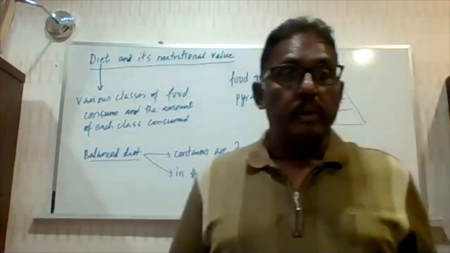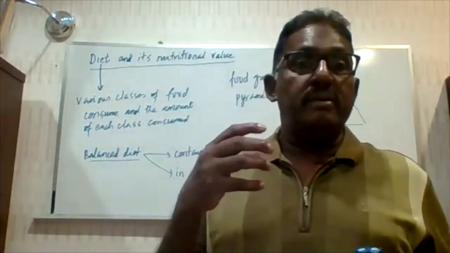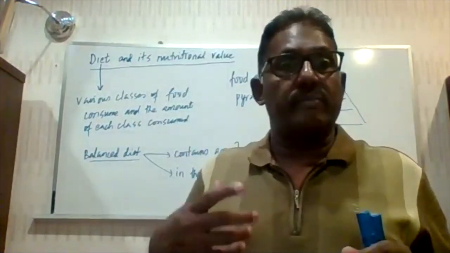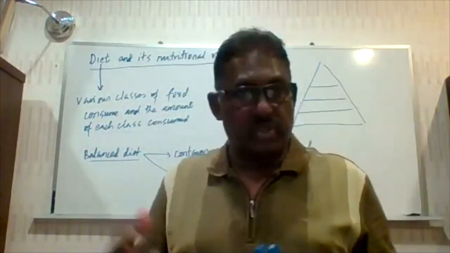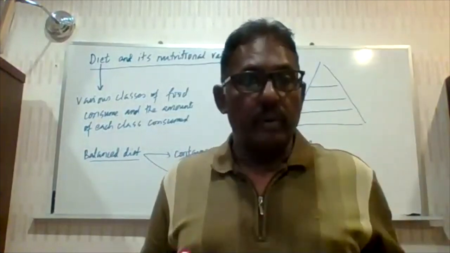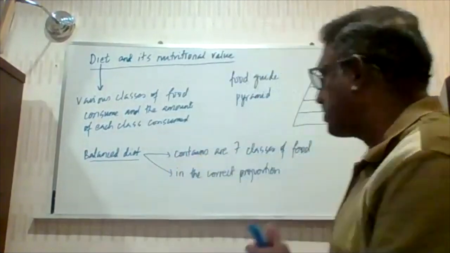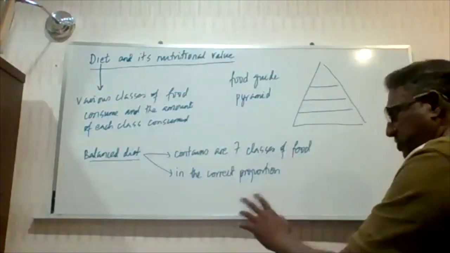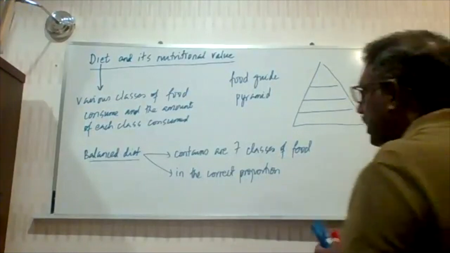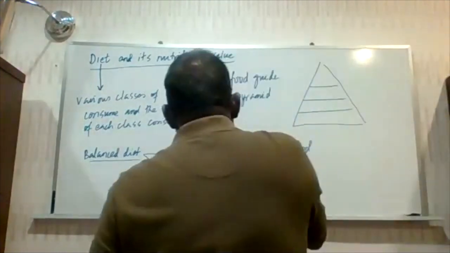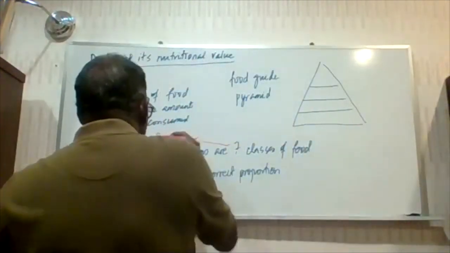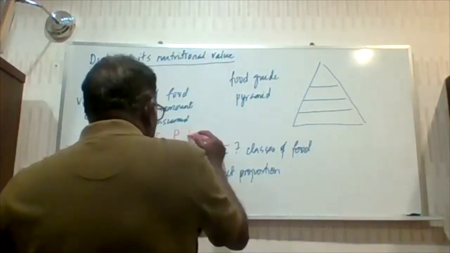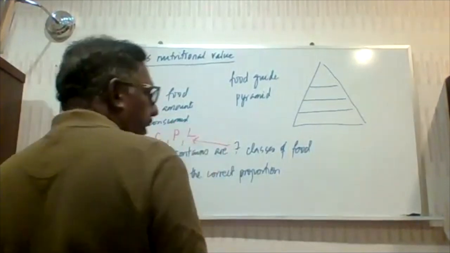Because you need nutrients and you need energy for growth and for survival, for our daily actions. We need energy and nutrients. So the 7 classes of food are to supply us with an adequate amount of nutrients and energy. Now the 7 classes are: number 1, of course, carbohydrate. I put it in short form. Number 2, proteins. Number 3, lipids. These are the main 3 ones.